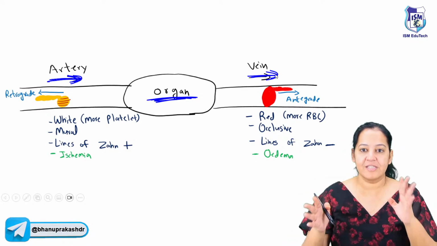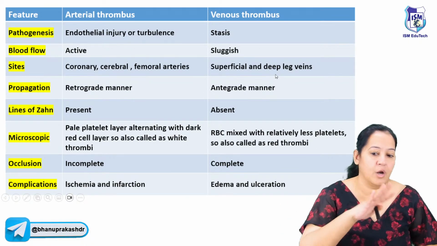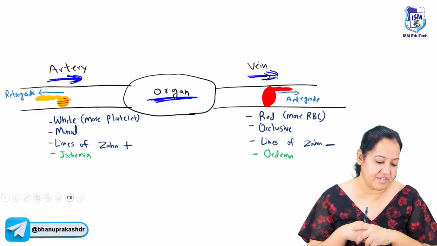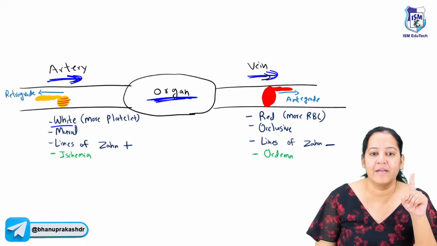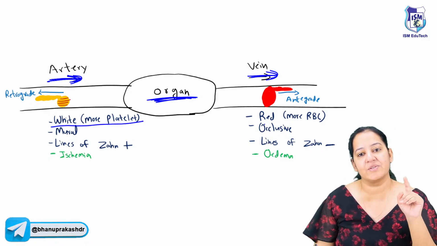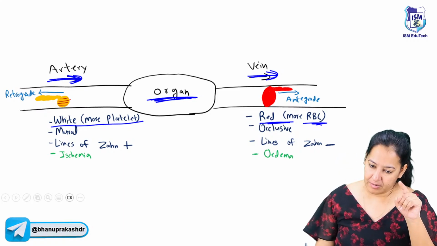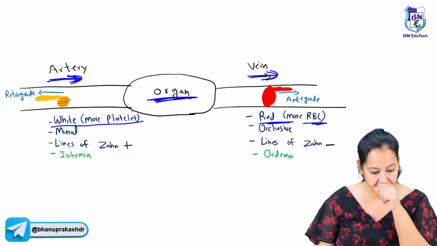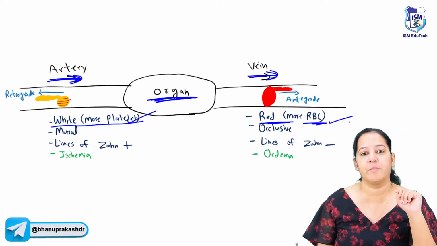Now see the differences between them. Rather than showing you this table and asking you to mug it up, learn it in the diagram. It's super simple. If you learn them in the diagram, you will never forget in your life. See, the arterial one is yellow or pale in color because it is having more platelets inside. But the venous one is red in color because it is having more RBCs inside.